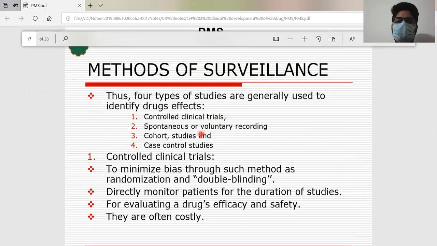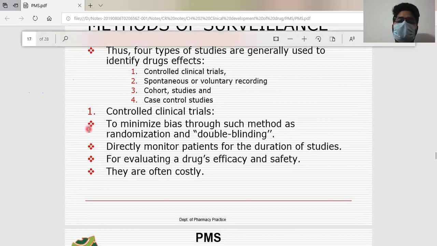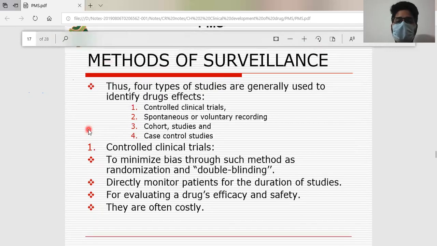Here the methods we are going to use for post-marketing surveillance are controlled clinical trial methods, spontaneous and voluntary reporting methods, cohort study methods, and case control studies. The first one is controlled clinical trials. This one is used to minimize bias through methods such as randomization and double blinding, and you are going to directly monitor the patients for the duration of the study.